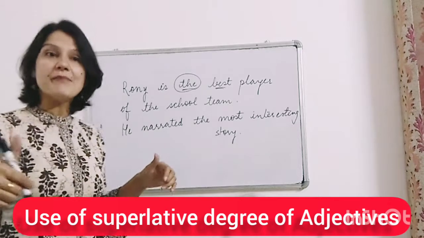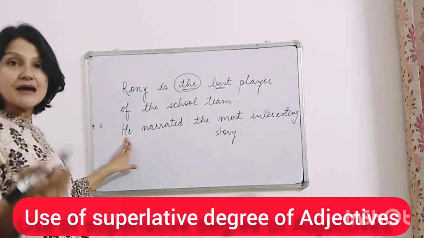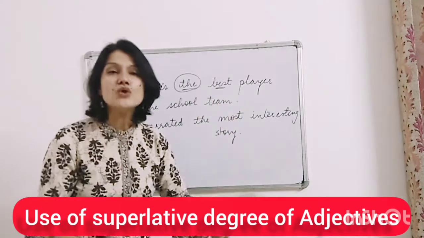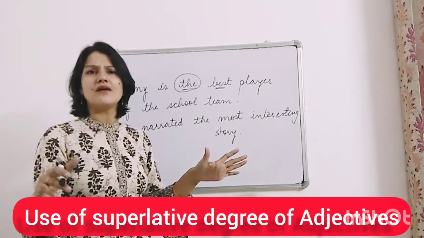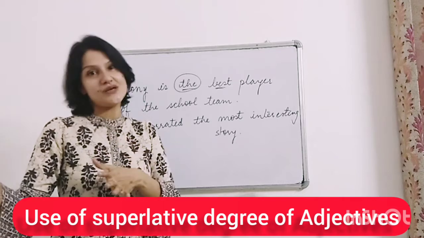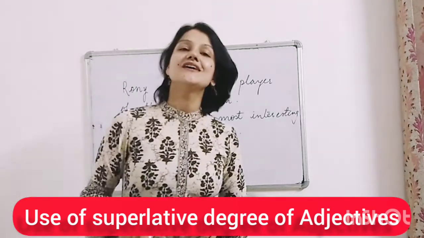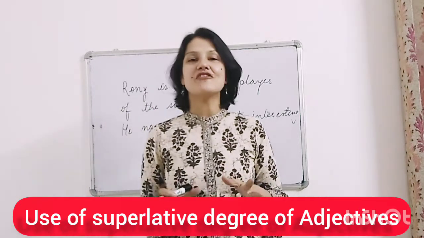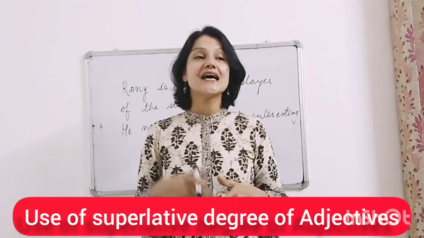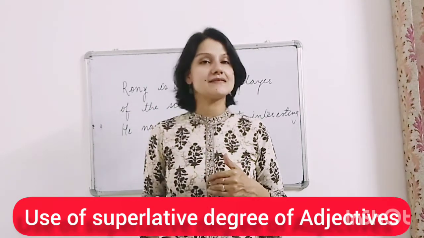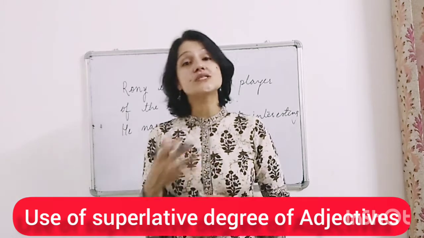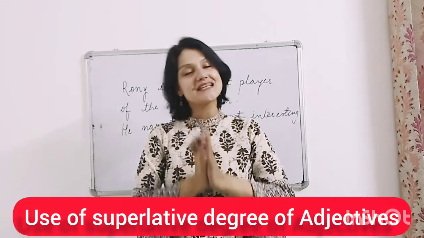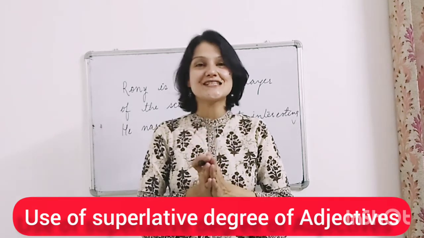But who was the best? A boy, right? He narrated the most interesting story, right? The most interesting story. All right. So I hope you have understood the concept of adjectives, right? And the degrees, and of course the usage of the degrees in sentences, right? Still, if you have any doubt, please do not hesitate to ask me.